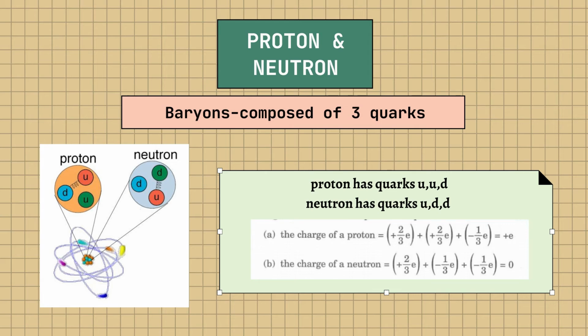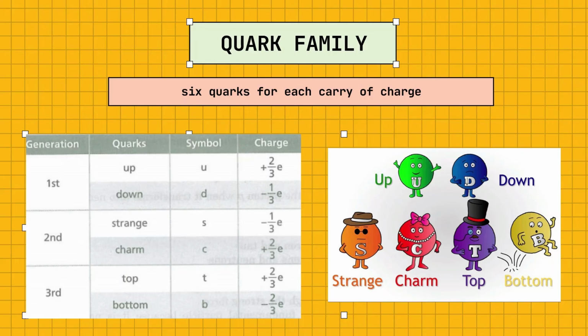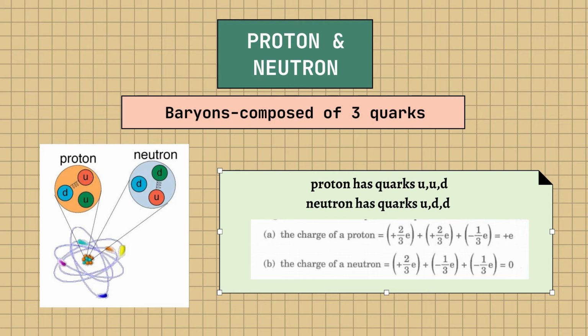The strong force binds 3 quarks together, called baryons. For proton, it has quarks UUD. U represents positive 2/3 electron charge, while D represents negative 1/3 electron charge. Thus, the electron charge for proton is positive 1. As well as neutron, neutron has quarks UDD, a bit different from proton. Thus, the electron charge for neutron is 0.